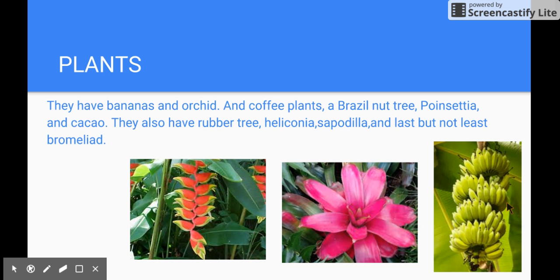Plants. They have bananas and orchids and coffee plants, a Brazil nut tree, poisonwood, cocoa, and they also have rubber trees, heliconia, and sapodilla, and last but not least, burrwood.